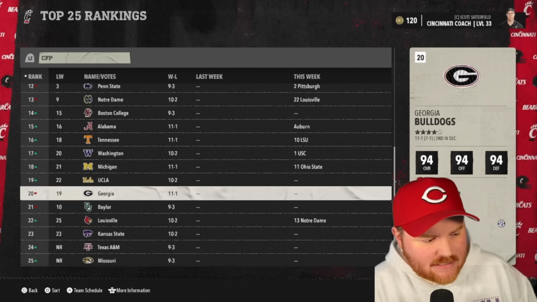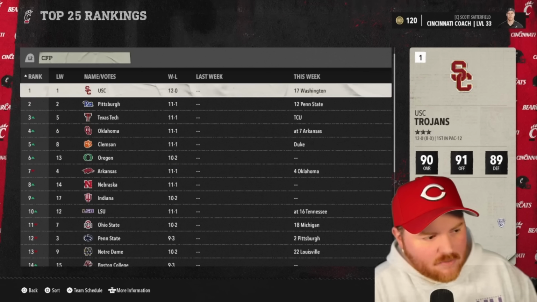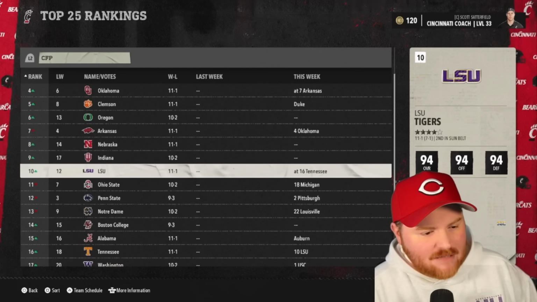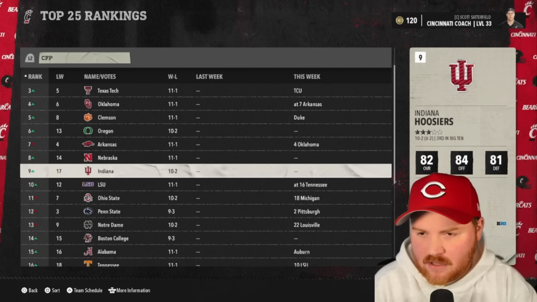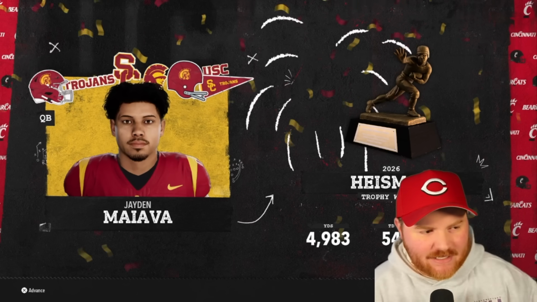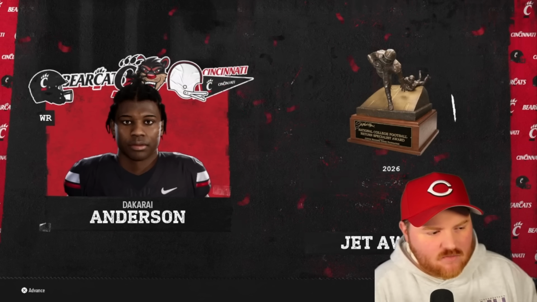Boston College is making a run this season. They did not make it up. No G5 teams represented yet again. So it'll be interesting to see what happens in these 4 conference championship games, and if that knocks our defending national champion out of the playoff. Jaden Maiava gets the Heisman Trophy. I think that USC went undefeated and probably won the Pac-12 championship based on where they're at, probably number 1 seed. So that's why they are there.